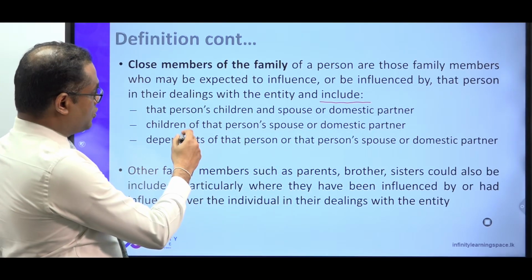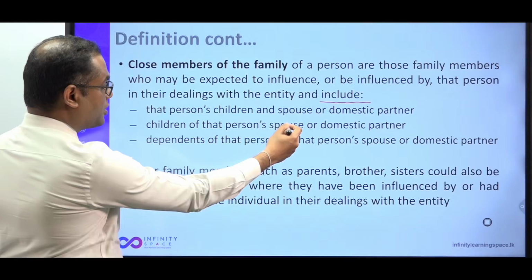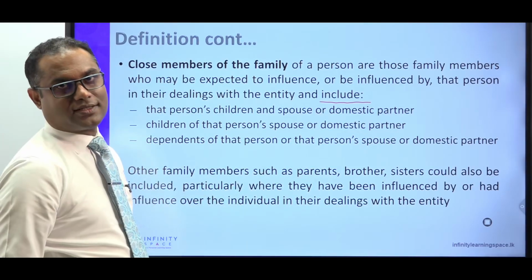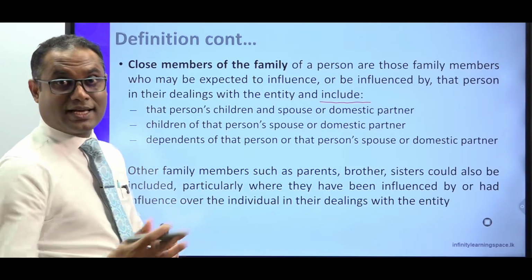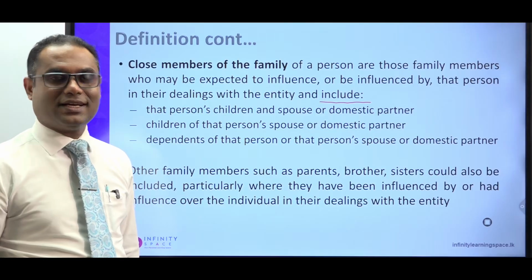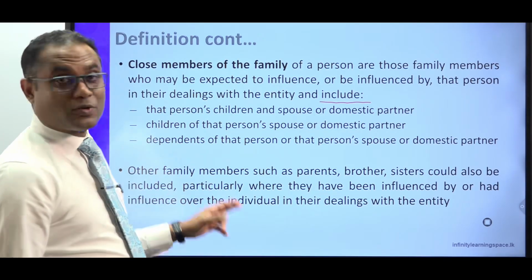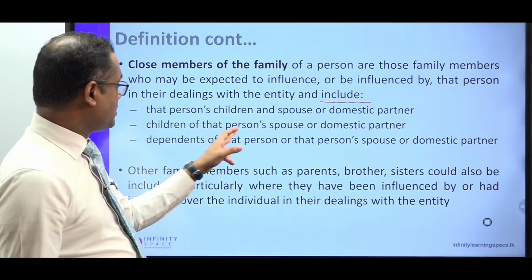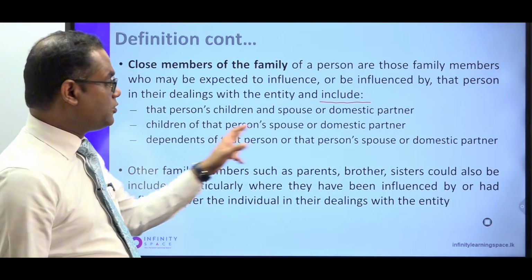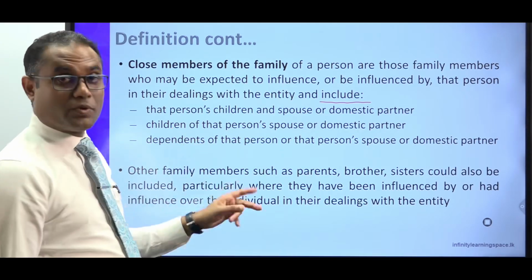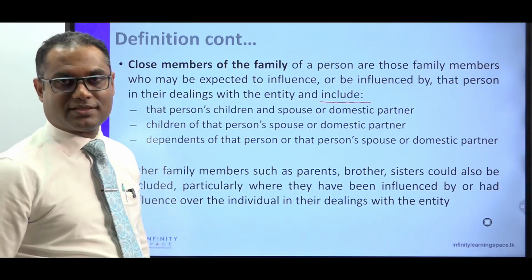Thereafter, not your children, but it can be your spouse's or the domestic partner's children. That means legal things are not valid in terms of the accounting. Even though they are not your children, if they are your spouse's children or your domestic partner's children, they would become close family members.